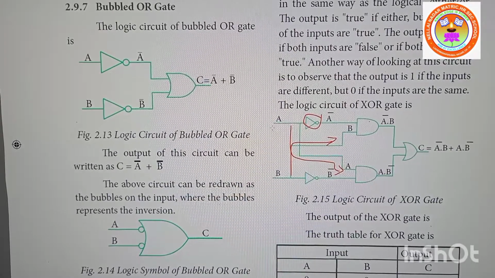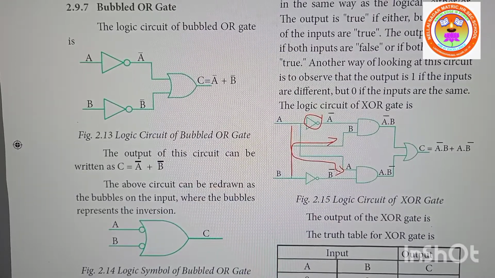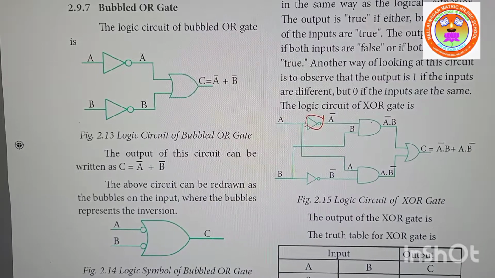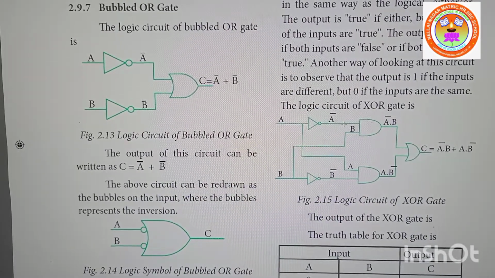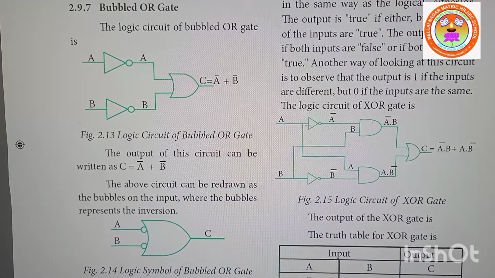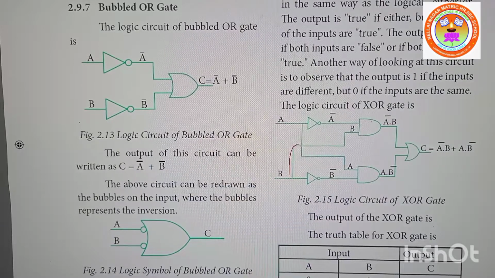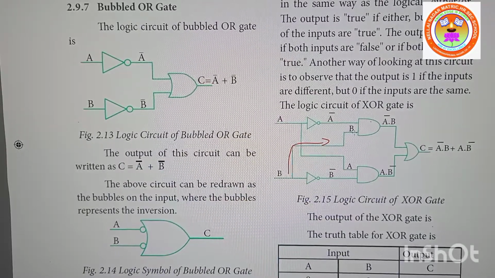Is it clear? One input directly from A, another from here. Confusing? I will explain again. See, in one leg you have connected a NOT gate. For another leg, you are giving input from this. B will come here. Now you understood?